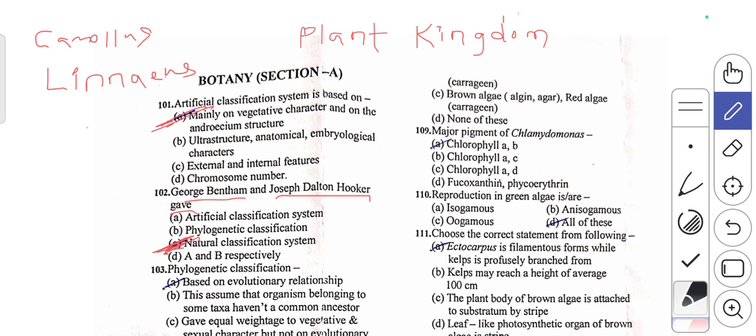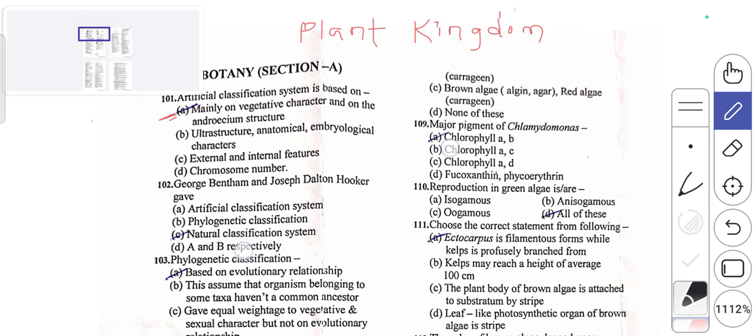They explained not only the external characters but also they emphasized some of the important features like ultrastructure, phytochemistry, anatomy, and also the embryology. So hence the answer is C, that is natural classification system.